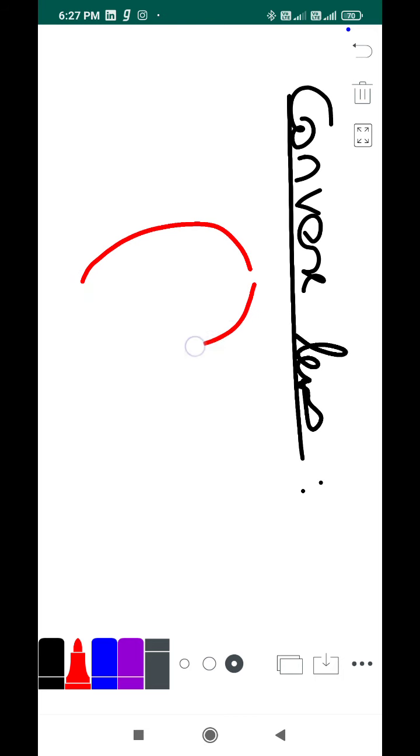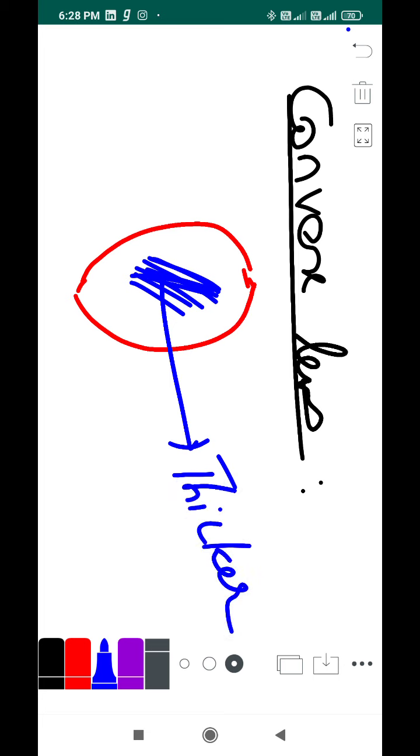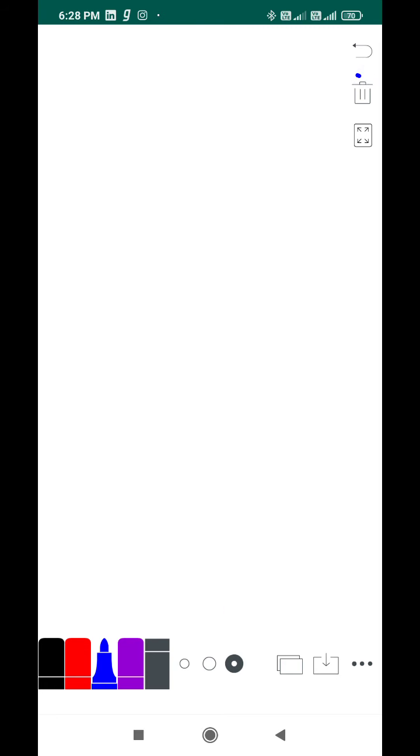So two spherical surfaces, and they are very thick at the center and very thin at the outside region. I could draw it like this. So I'll take convex. Wait a minute.